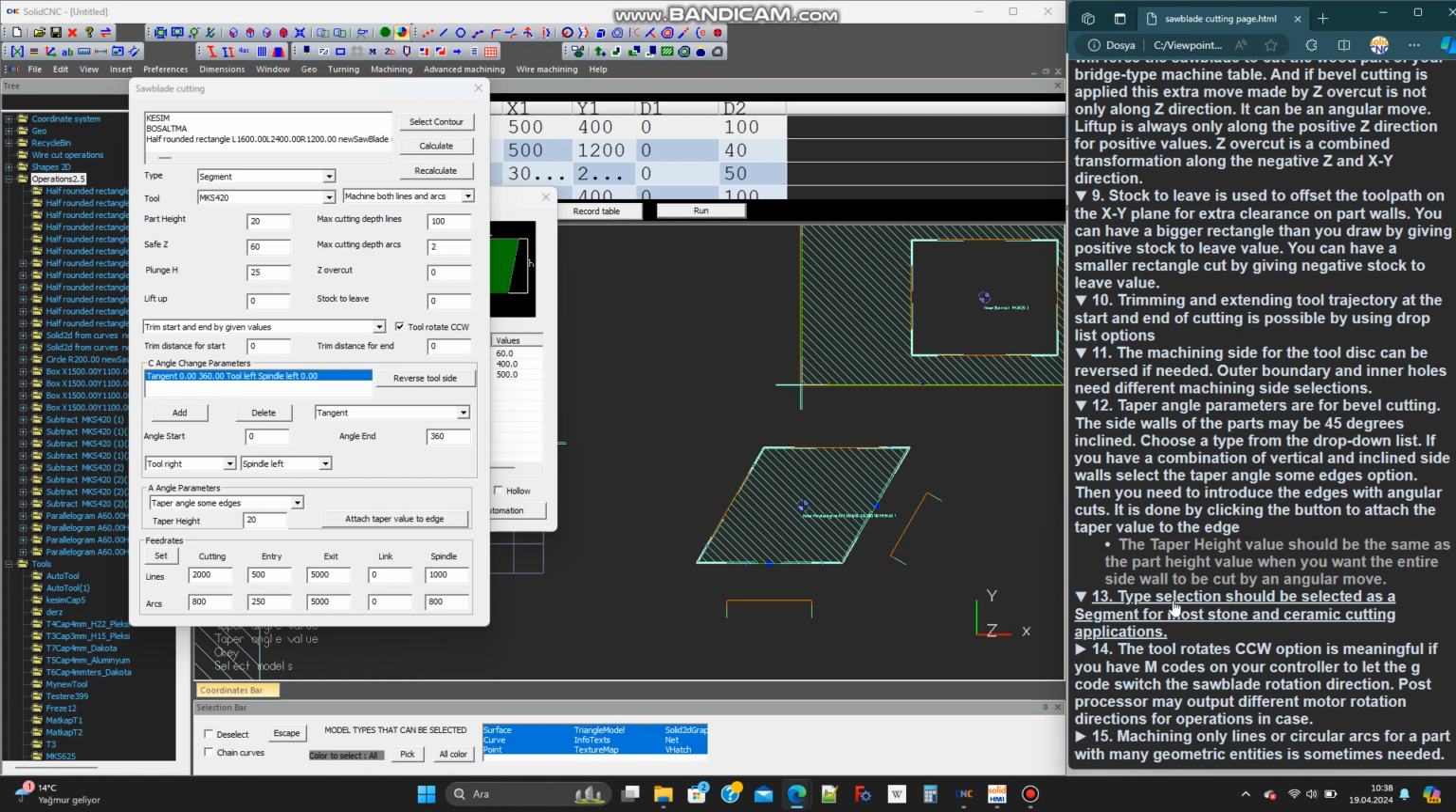Type selection should be selected as a segment for most stone and ceramic cutting applications. The tool rotate CCW option is meaningful if you have